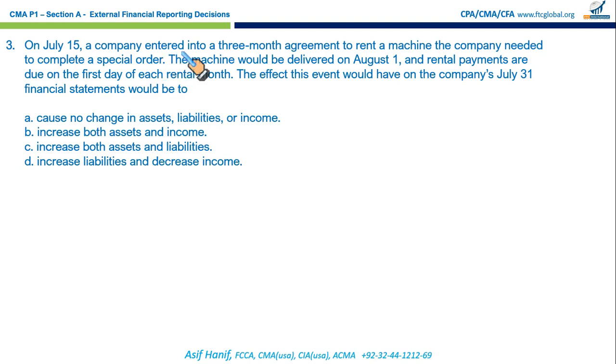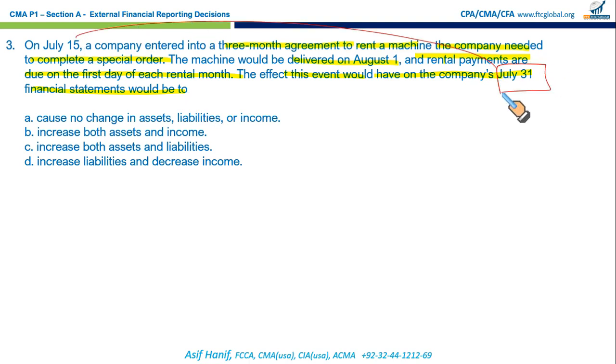On July 15, the company entered into a 3-month agreement to rent a machine the company needed to complete the special order. The machine would be delivered on August 1st, and rental payments are due on the first day of each rental month, right? What effect would this event have on the balance sheet or on the company's July 31st financial statements, right? Just 15 days after this contract. We have just entered into a contract.